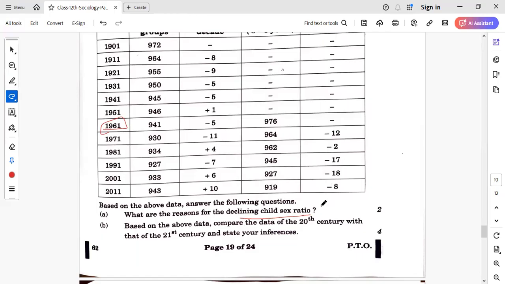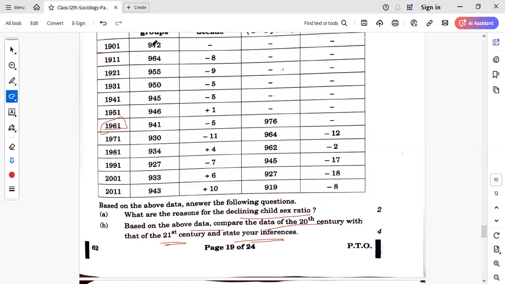Infanticide, that you can also write. The next is: based on the above data, compare the data of the 20th century with that of the 21st century and state your inference. Inference is your conclusion, right? So what is the data of the 20th century? The 20th century begins with 1901.